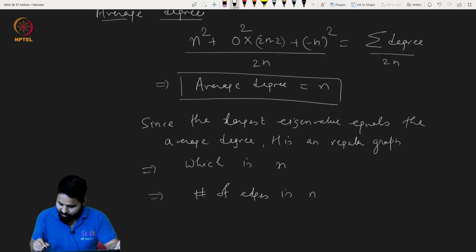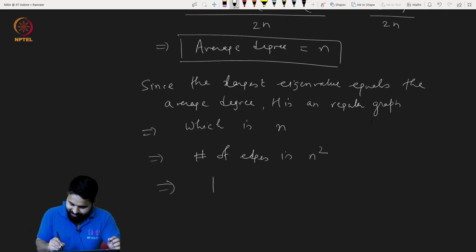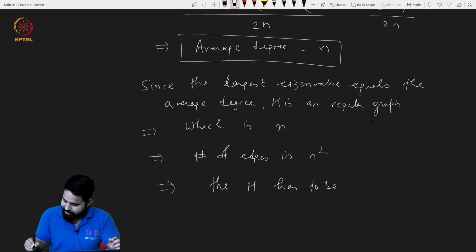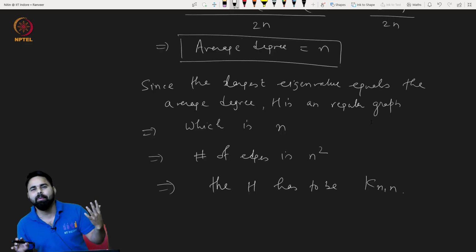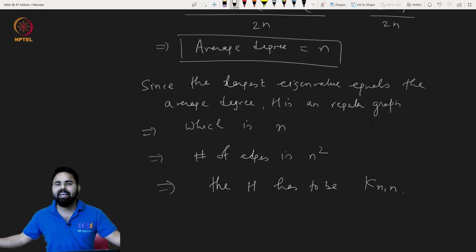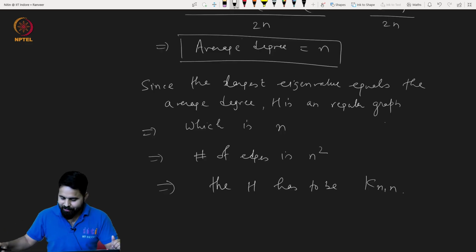Okay, that means this implies further that the graph H has to be K_{n,n}. Very simple one. Okay, a slightly tricky one. We have actually made use of the fact that if the largest eigenvalue is equal to the average degree, then the graph has to be regular. Okay, very good.